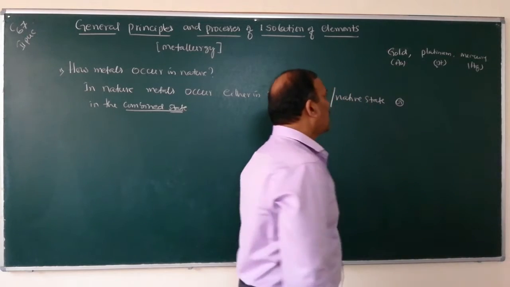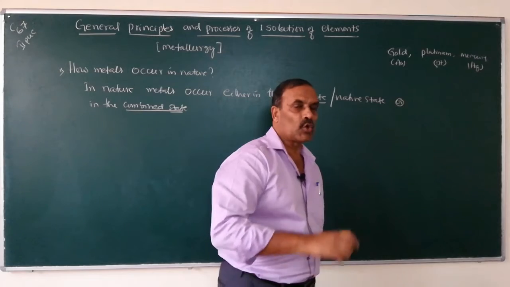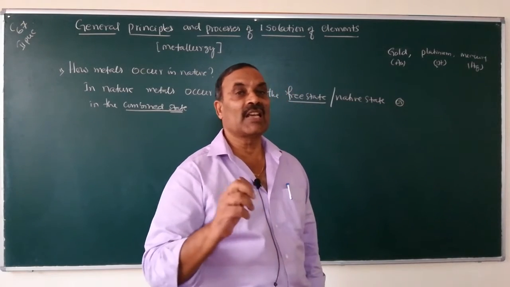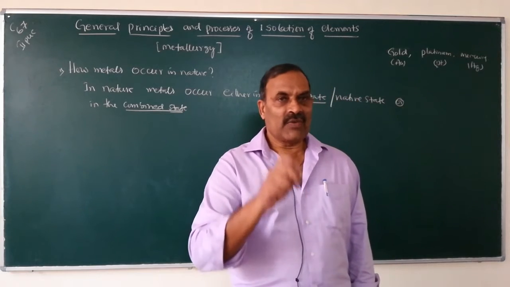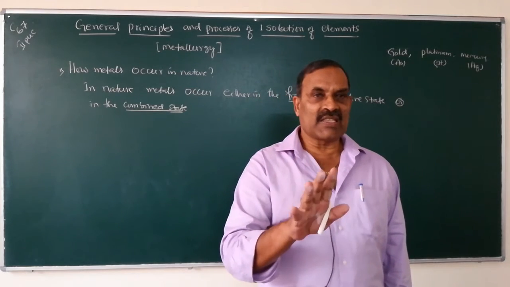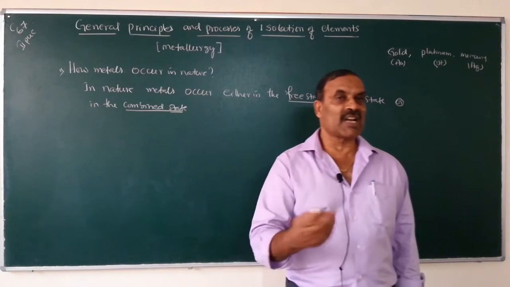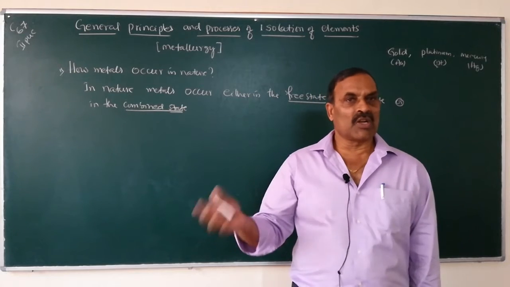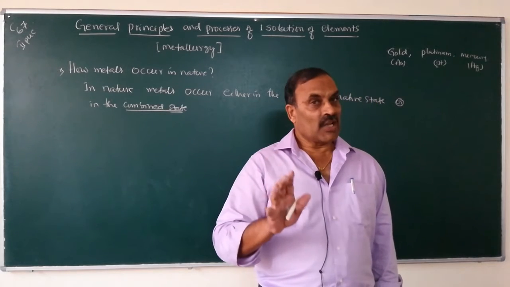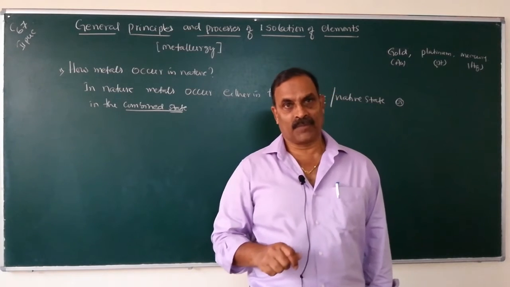These are the metals which are less reactive. They don't want to react with other elements. Therefore, in nature, they occur in the free state. They do not occur in the combined state. They do not react with oxygen, carbon dioxide, or other elements. Therefore, they occur in nature in the free state.